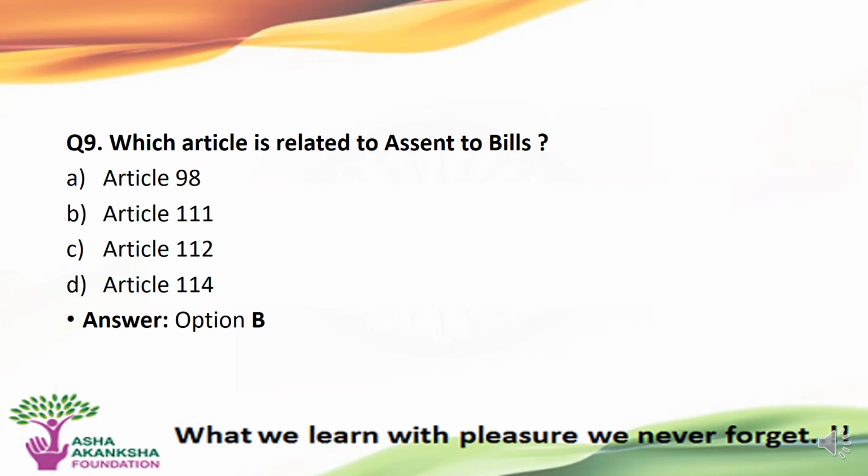The next question is, which article is related to assent to bills? Options are A. Article 98, B. Article 111, C. Article 112, or D. Article 114. The correct answer to this question is option B, that is, Article 111 is related to assent to bills.